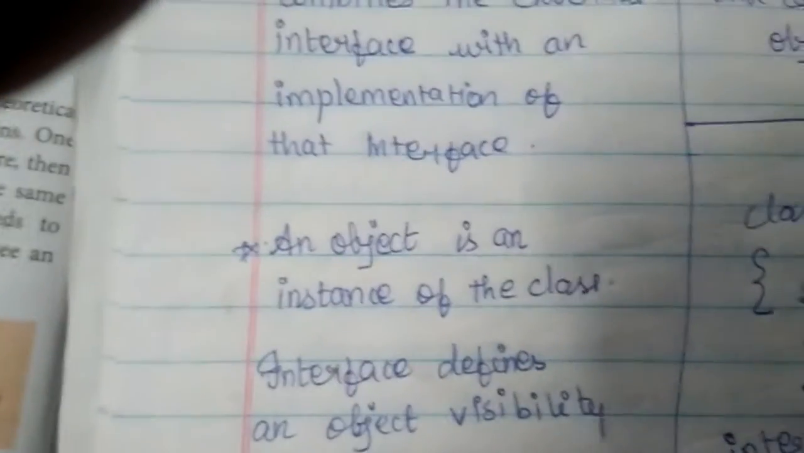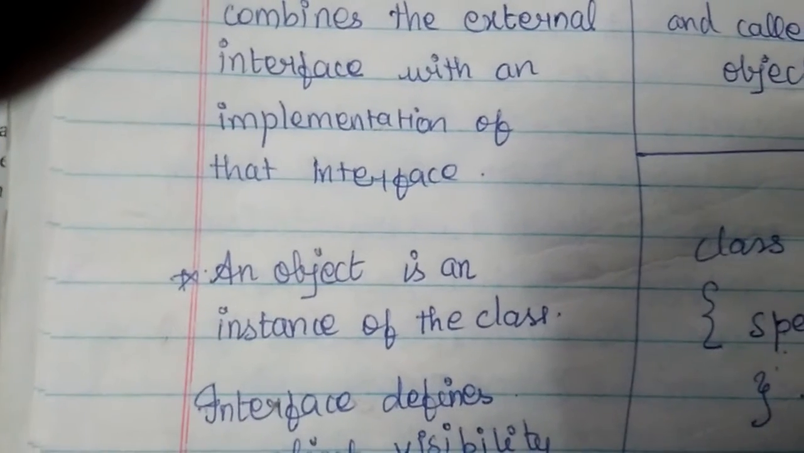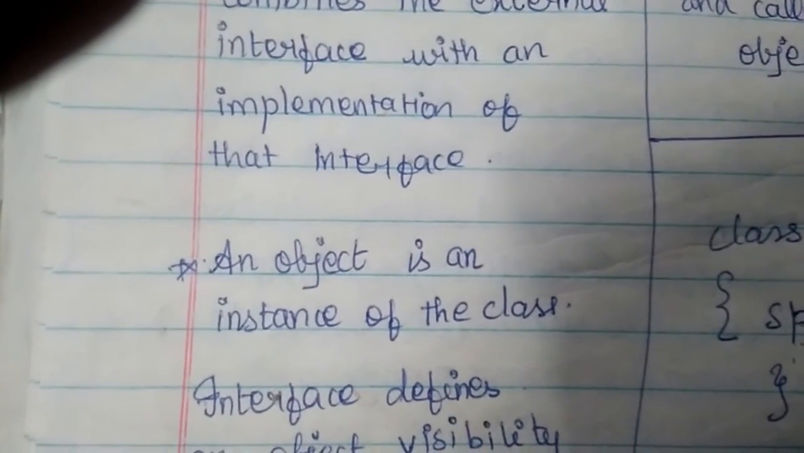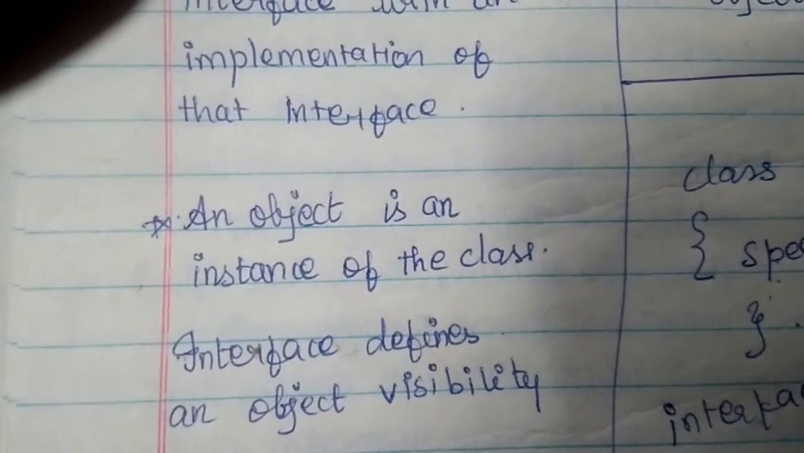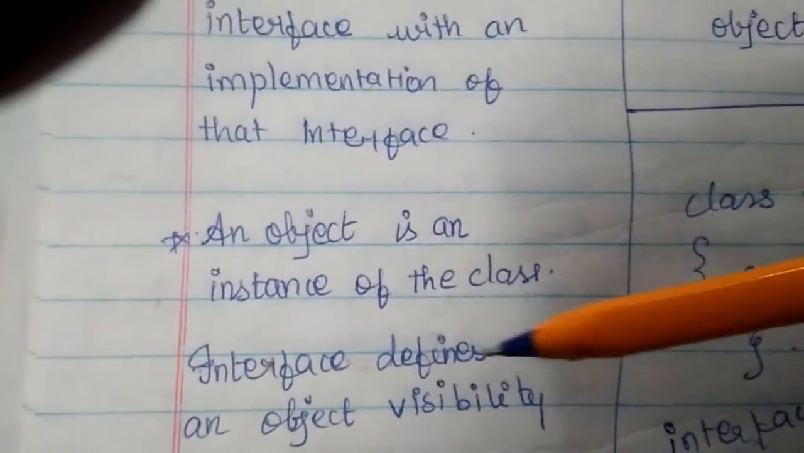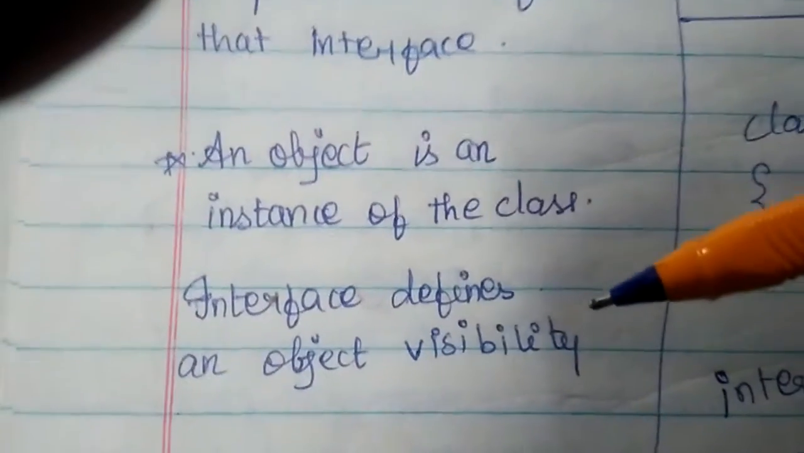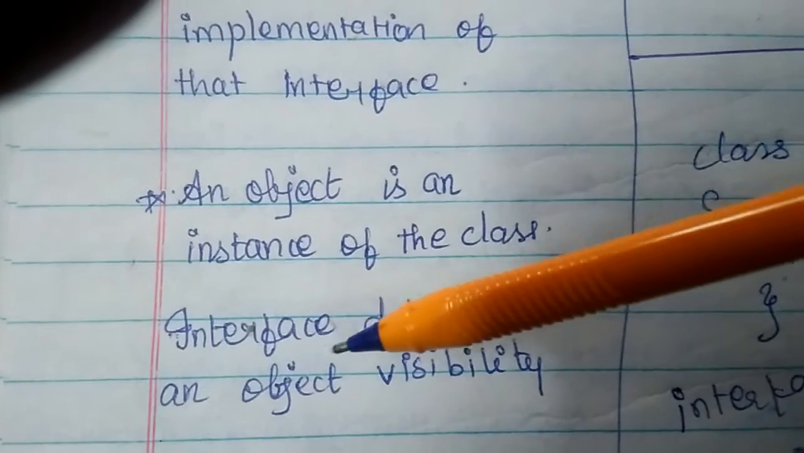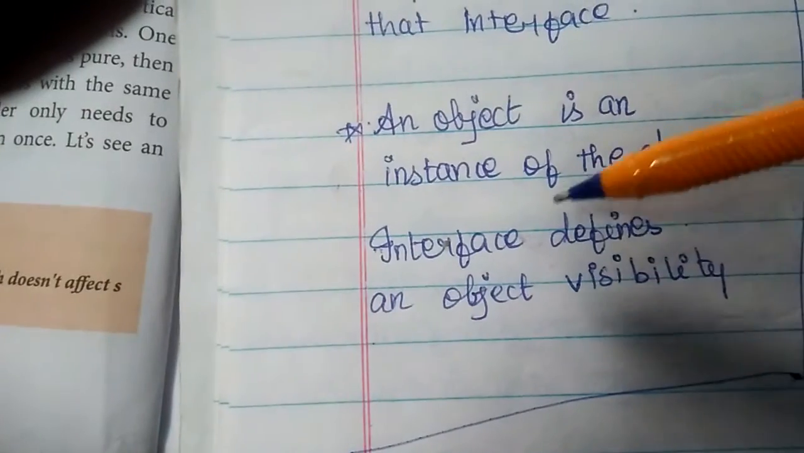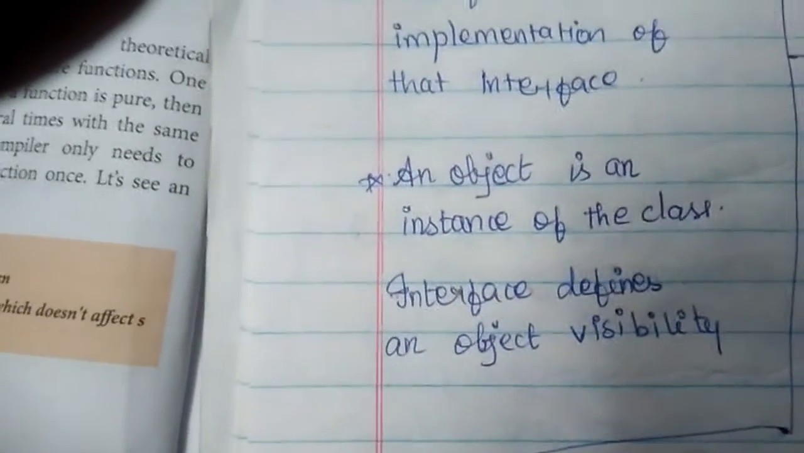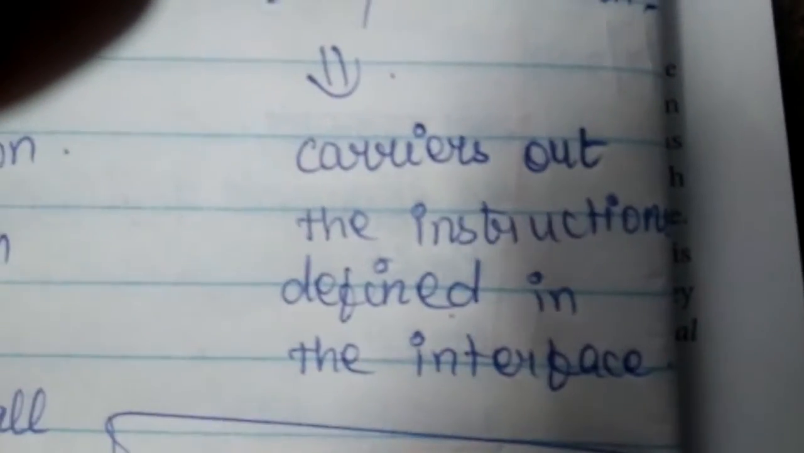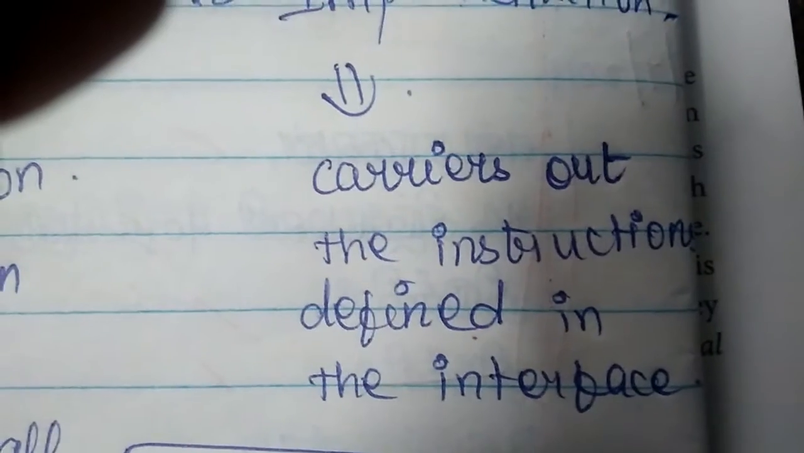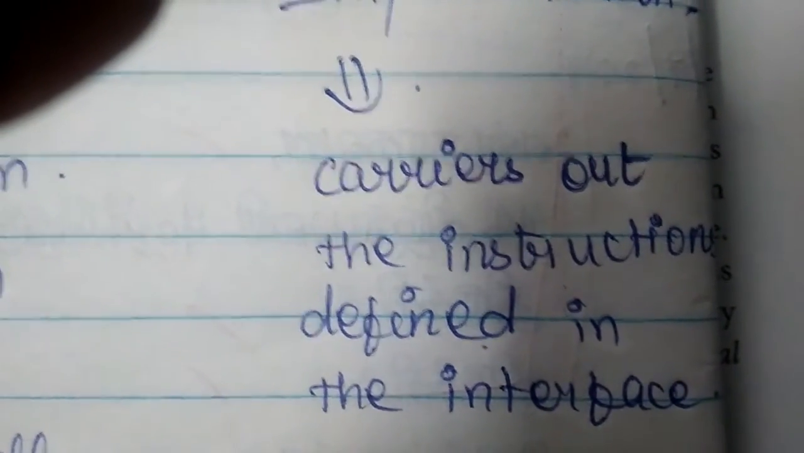Next, an object is an instance of a class. We know that an object is definitely an instance of a class. The object's visibility is determined by the process of interfaces. Now let us see what implementation is. I am going to implement the interface using this object. That is implementation. It carries out the instructions defined in the interface.